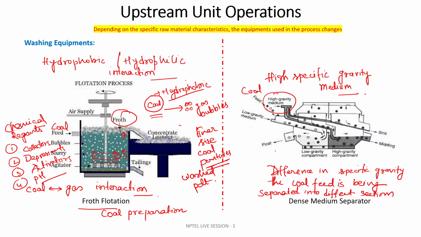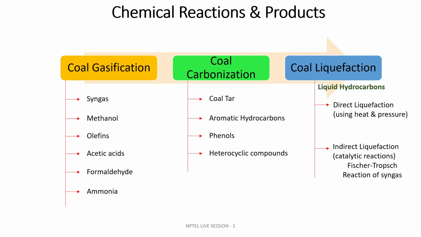Those are called middlings, sink, and float. One is the high gravity compartment and the other is the low gravity compartment. So based upon the difference in the density, there will be separation of coal. This comes under washing equipment. Okay.